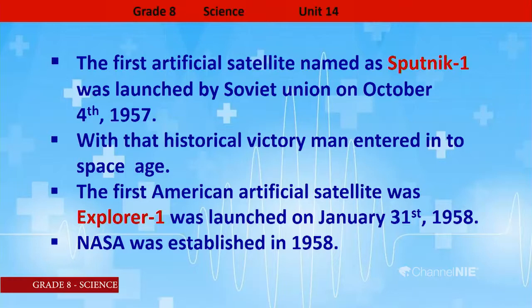Then the first American artificial satellite. The first American artificial satellite was Explorer 1. Earlier we discussed Sputnik 1, which was sent by the Soviet Union. Now the first artificial satellite launched by America is called Explorer 1. It was launched on January 31st, 1958. And also a very important thing, NASA in America was established in the same year, 1958.